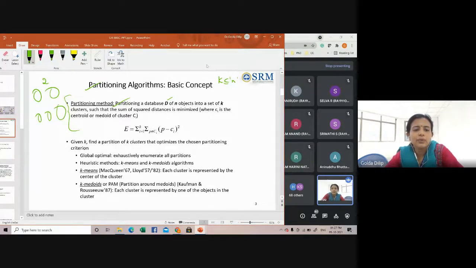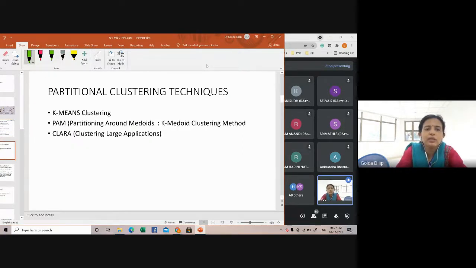There are many algorithms. Among them, the popular partitioning clustering techniques are: one is called k-means clustering, the second is called k-medoids clustering, and the third is called CLARA. It is clustering large applications, the CLARA technique. These are the 3 algorithms or techniques which you will be learning under partitioning clustering.